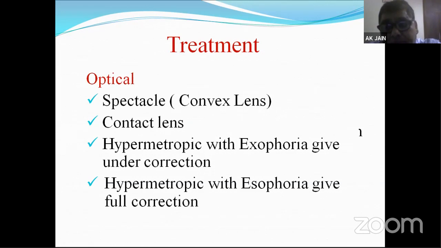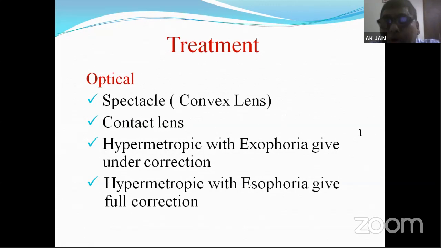Suppose that person is having esophoria. Esophoria means a lot of convergence is used to compensate the hypermetropia. In those cases, the correction should be full. Means plus 4 diopter should be given plus 4 diopter.